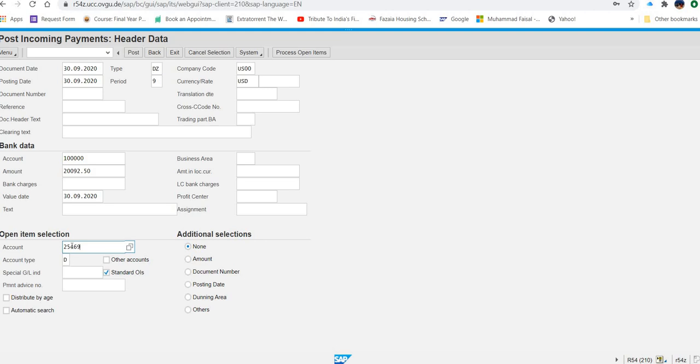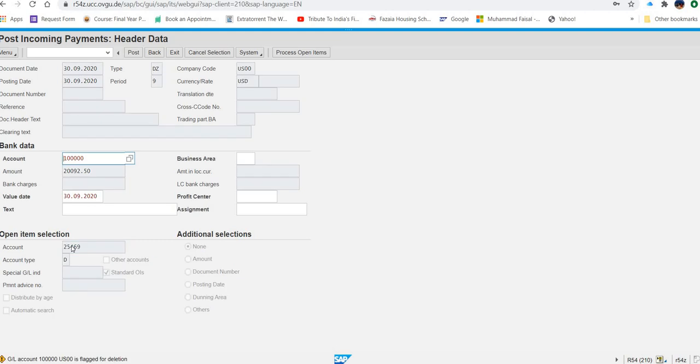And then what next? Once you enter the customer number here, what next are they asking? Press enter. Then what else are they asking us? If not assigned, does not show.